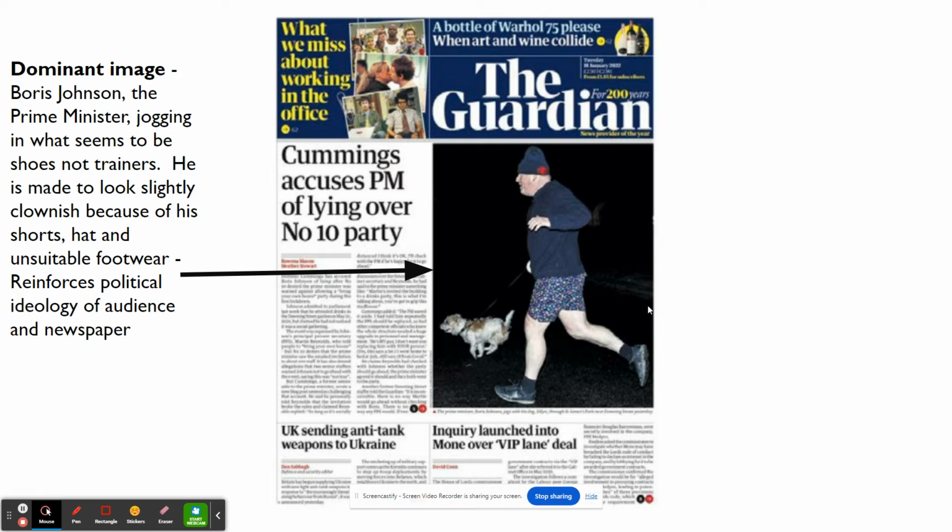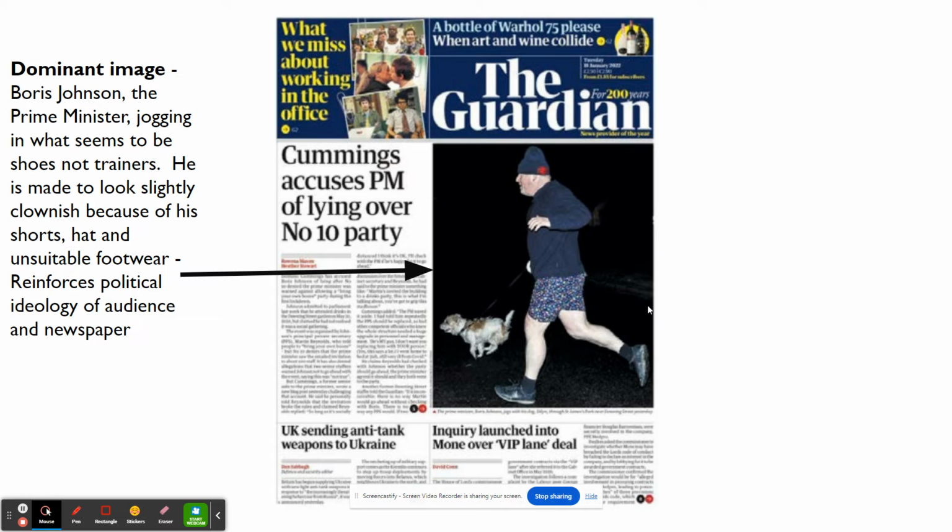They would have been provided with a lot of images from paparazzi on that day. The paparazzi would have given them a lot of different images to choose from, and they would buy the one that they thought would suit their purposes, and their purposes are to make the Prime Minister look ridiculous.